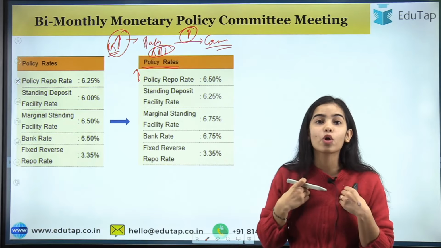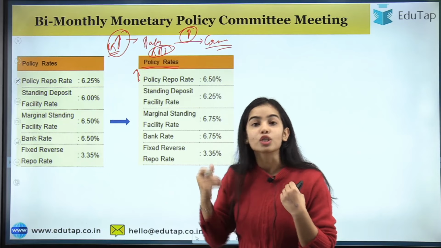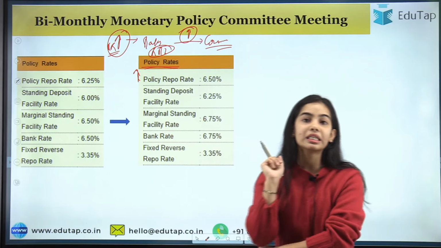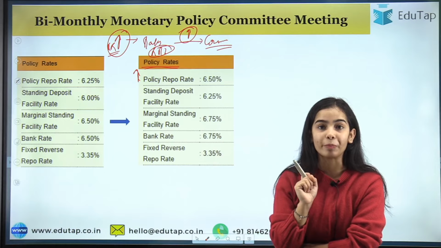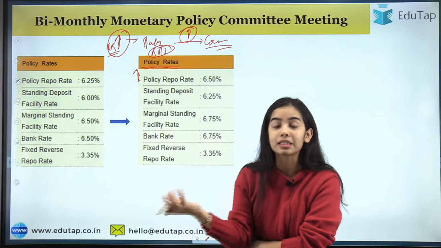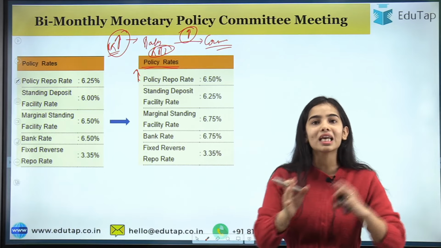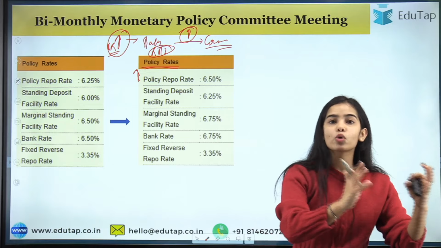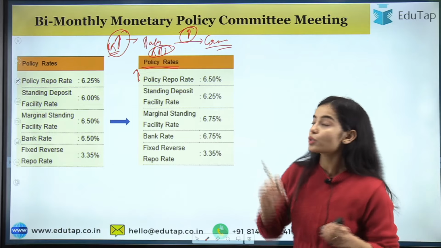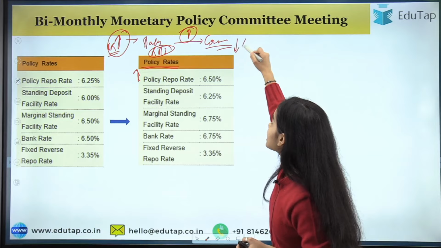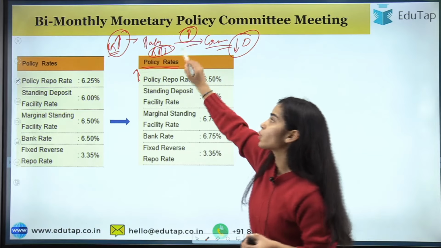Now I want to take a home loan, I want to take a car loan. So if the interest rate is increasing, I will think that this is very expensive for me. Okay, the interest rates are increasing, this is very expensive. So I will take the loans later, I will buy the homes and the cars later. So the consumers will decrease the demand when the interest rate is going high.